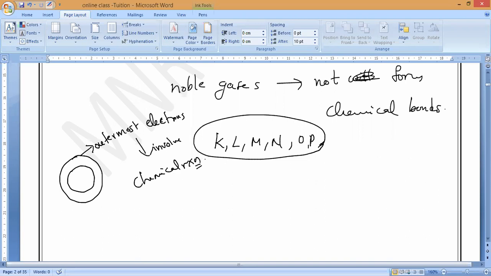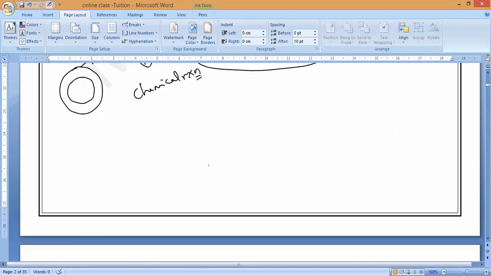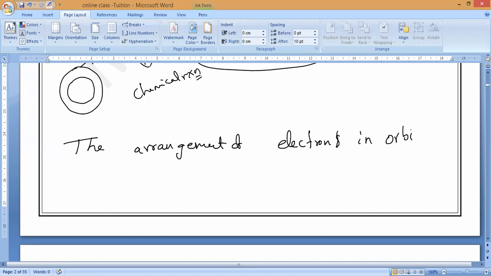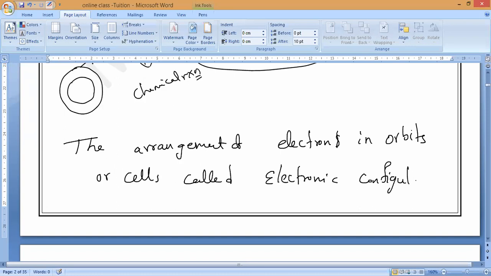So what is the phenomenon behind this? Let us discuss. In class 9 you studied the arrangement of electrons in shells. What do we call the proper arrangement of electrons in shells, orbits or shells? It is called electronic configuration. Nobody is answering. Electronic configuration.